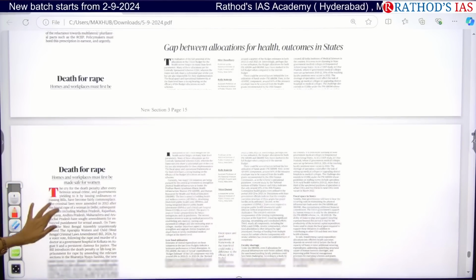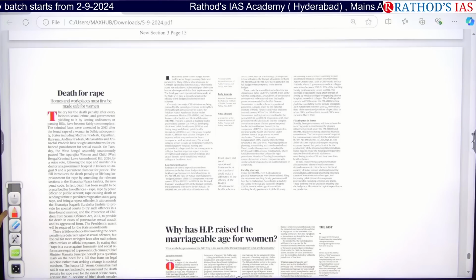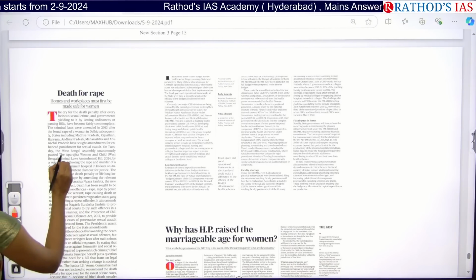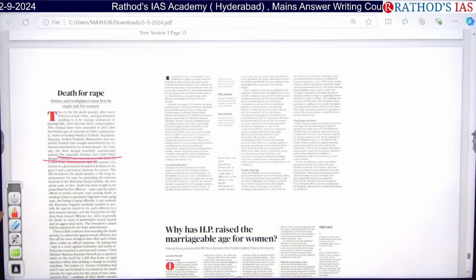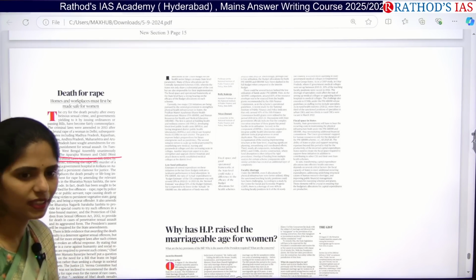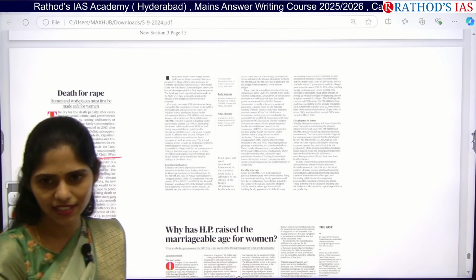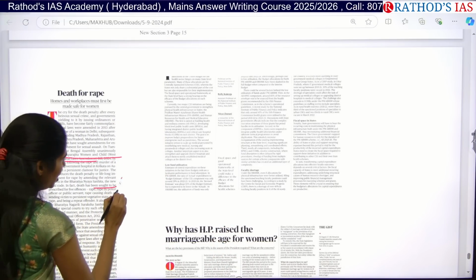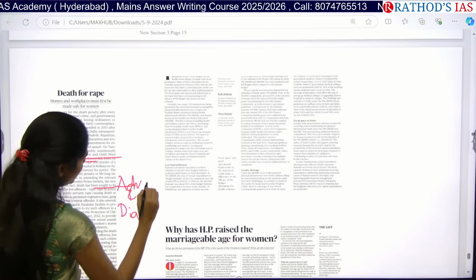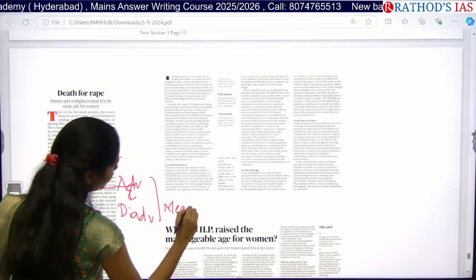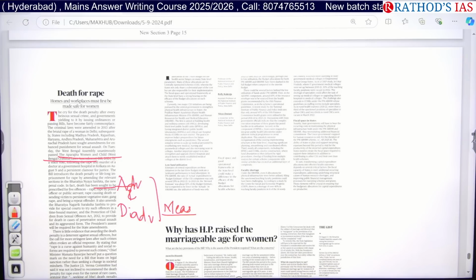Say this next article. Death for rape. In our yesterday's class, we discussed the Aparajita Women and Child West Bengal Criminal Laws Amendment Bill of 2024. So what are the provisions of this bill? Yesterday in class we discussed that, yes. And you also have to see what the advantages and disadvantages are, or else what measures we can take to improve the safety of women in our country. Clear? There is no need of discussion, right? Yes or no? Tell me.